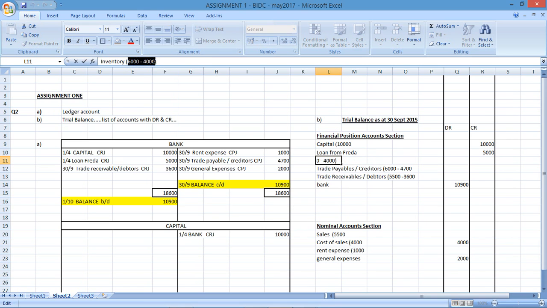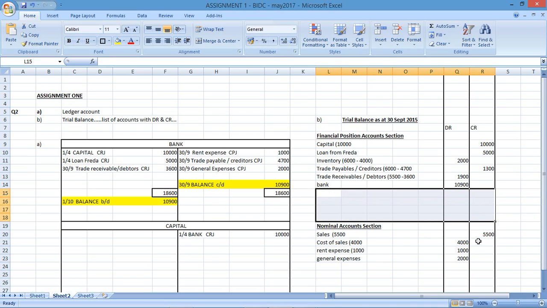Did my inventory change? Yes, it did. So I'm going to have to work out the net amount, which is 2,000. Did my trade payables change? Yes, so the net amount will be a credit. Did my trade receivables change? Yes, it did, so the net amount will be a debit. Sales did not change, so I can record that there. Rent expense would have a debit balance.